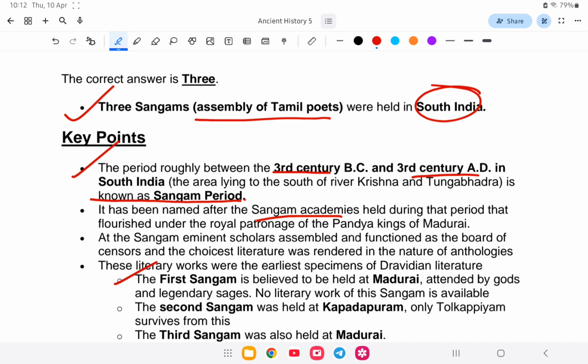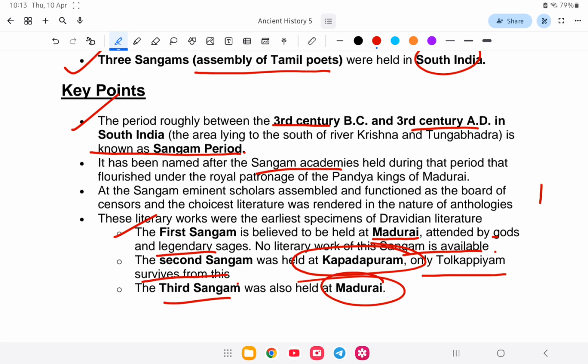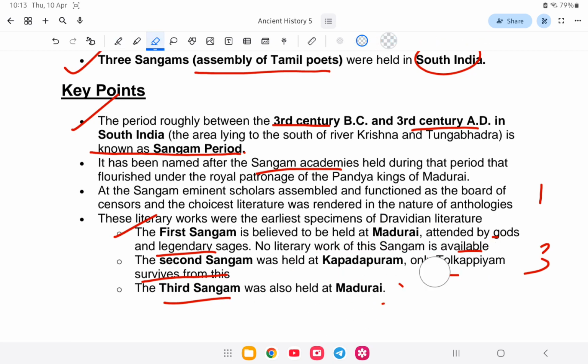The first Sangam was believed to be held at Madurai, attended by gods and legendary sages. No literary work is available from it. The second Sangam was held at Kapatapuram, and only the Tolkappiyam survives from this. The third was held at Madurai. So the first and third were at Madurai, very easy to understand. However, the second Sangam assembly was held in Kapatapuram.